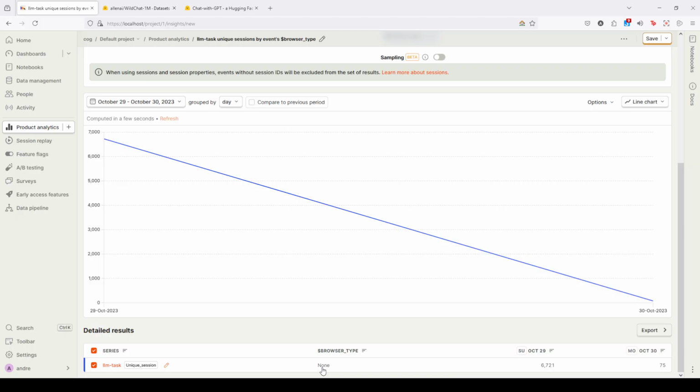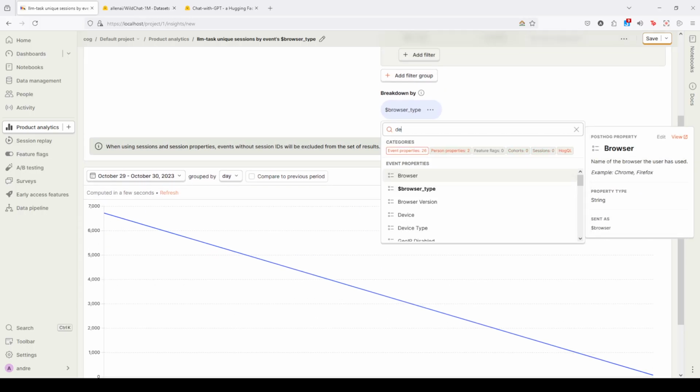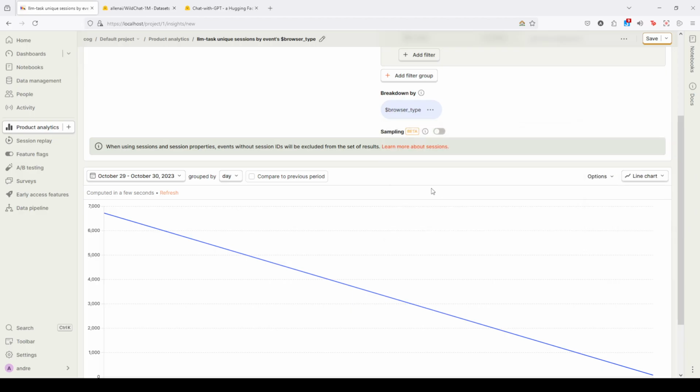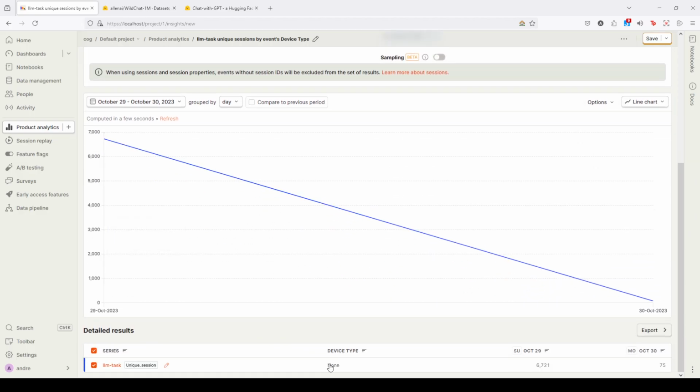Okay, no browser. That's interesting. What about device? None of these conversations have a device type in the request headers. So, given the number of requests, this is most likely some kind of API request, maybe.